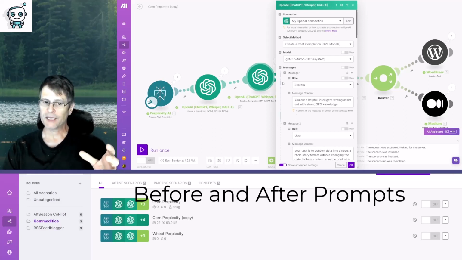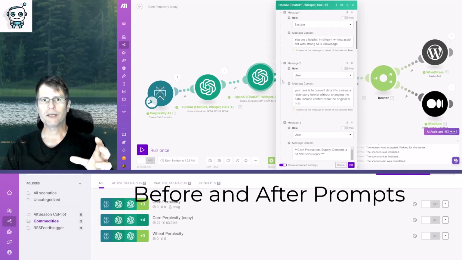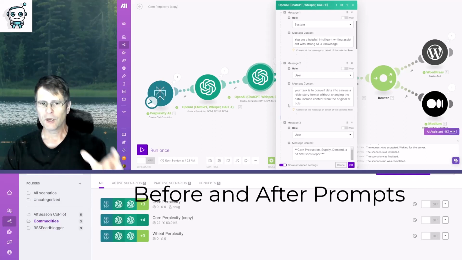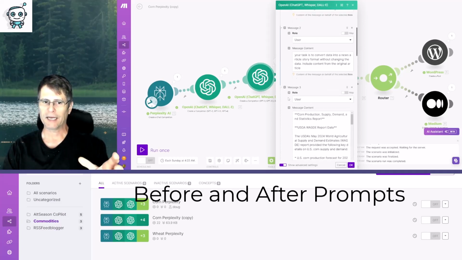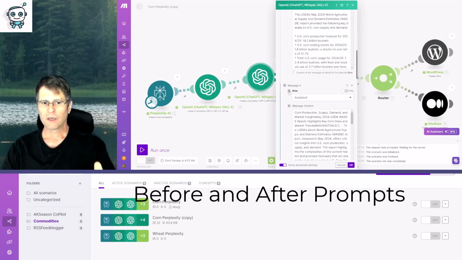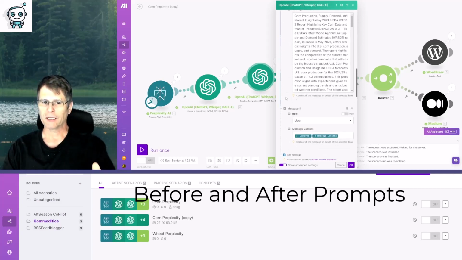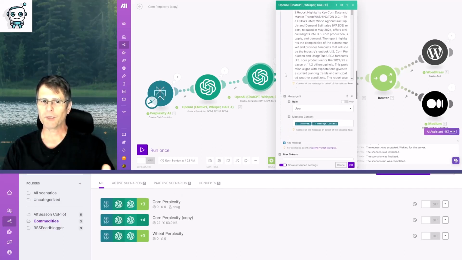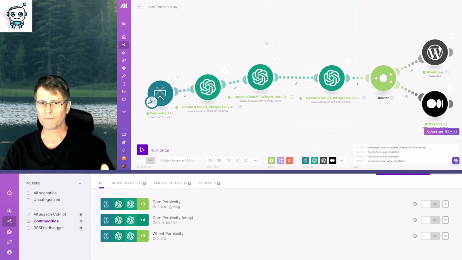And third, I had the message sequence improved over on ChatGPT as well. First, there's a system message. Then there are two user messages in a row, which Perplexity wouldn't allow. So I have a user, your task is to convert the data into a news article. Then I had the user giving the command and the assistant rewriting it. Finally, I had the user take this same information that I got from Perplexity, and I'm expecting it to be rewritten into this new format.